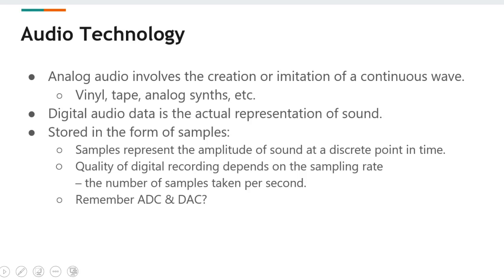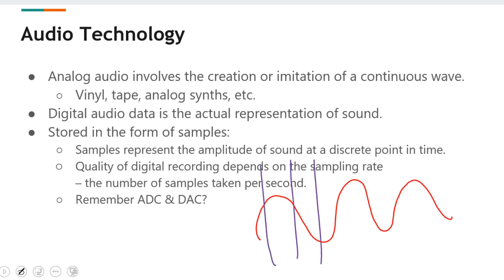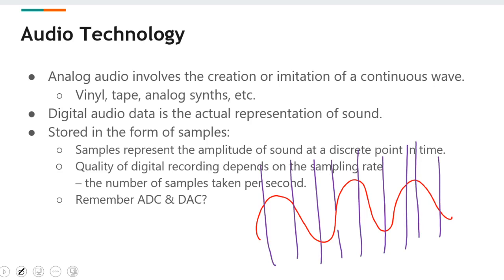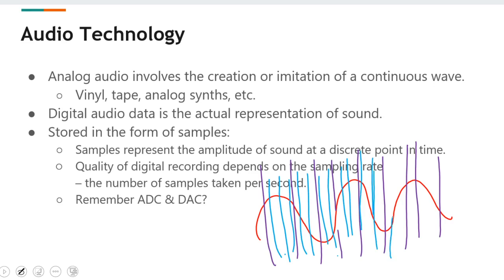If the original audio is a continuous signal, we are going to take a number of samples to get the representation of the audio, and we can make the quality of the recording better by taking more and more samples. The more samples we take from an audio signal, the higher the quality of the sound, or the reproduction will be.